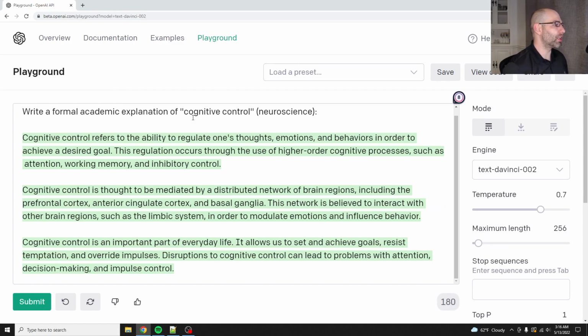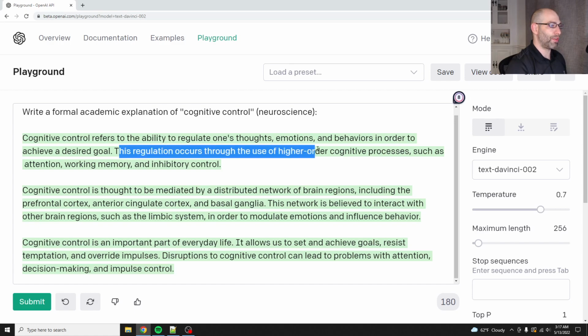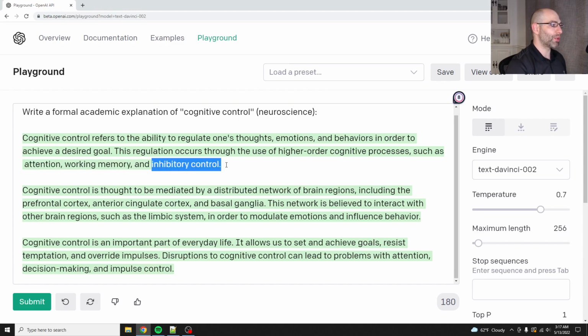Okay. Cognitive control refers to the ability to regulate one's thoughts, emotions, and behaviors in order to achieve a desired goal. So there's that goal thing again. So cognitive control is largely mediated by the prefrontal cortex, which is why we have forward foreheads rather than sloping foreheads like gorillas, to make room for the prefrontal cortex in our brain. This is our command center. This regulation occurs through the use of higher order cognitive processes, such as attention, working memory, there you go, and inhibitory control. So inhibition, that's one of the primary things that happens in the prefrontal cortex.